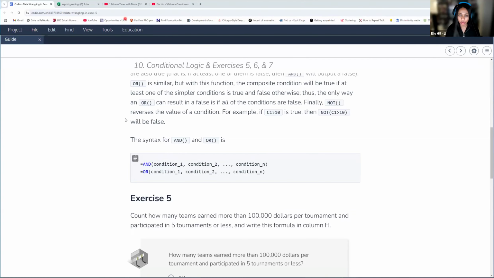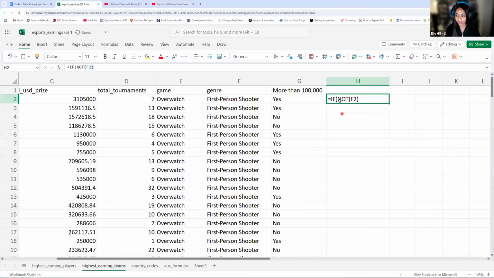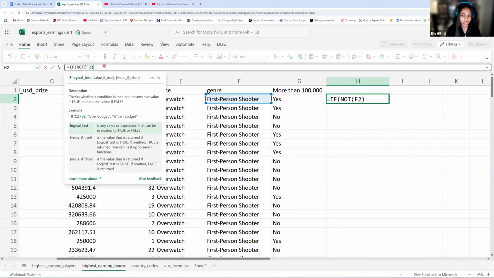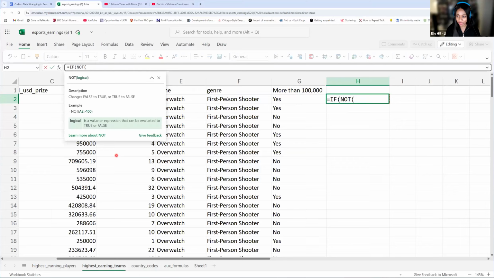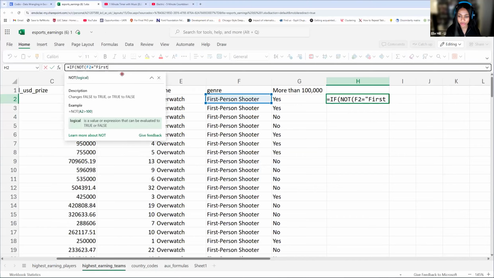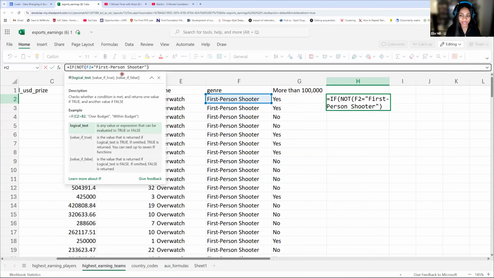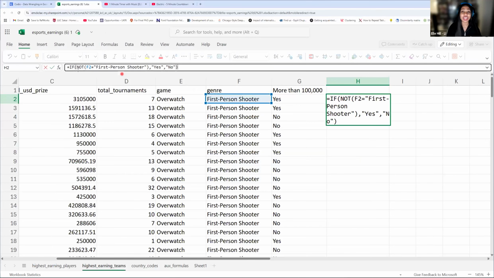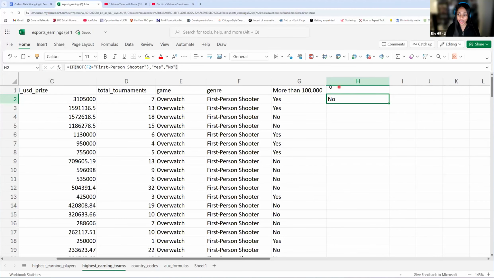Okay. So just one example for not, just because we hammer not home. If I don't want that first person shooter, then I would have to type out first person shooter and spell it correctly with no extra spaces. Then I can say yes, otherwise no. So you see we're using not within the if statement. It's not going to really be, no pun intended, very helpful alone. So you see it's giving me a no because first person shooter does exist there.